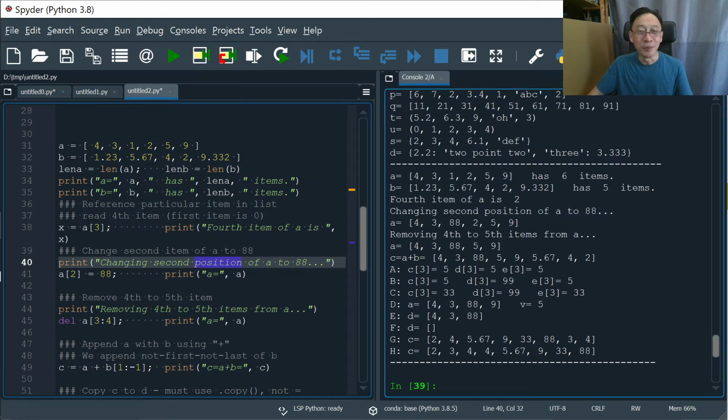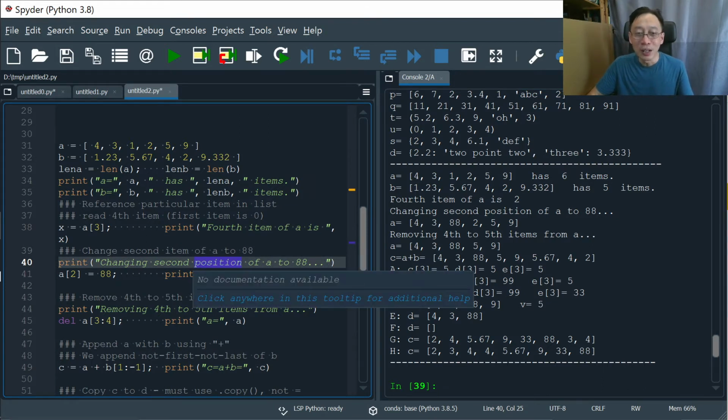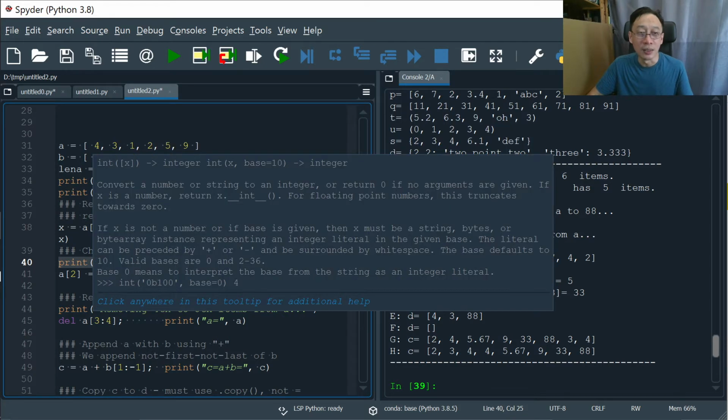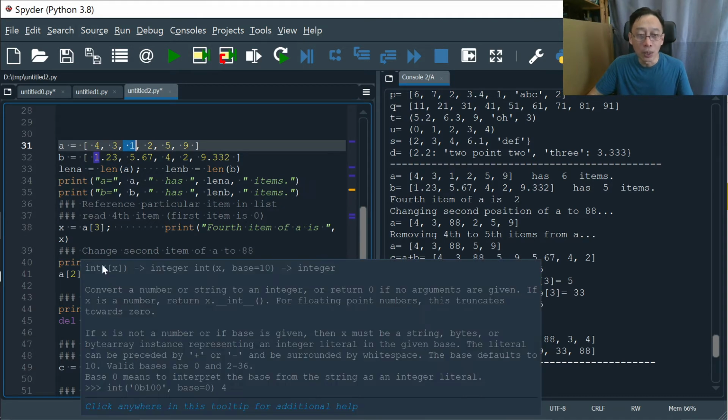Because when we say second item, human-wise, we count first, second, right? We don't say 0th, first, second. Maybe we should do that. But here, let's just stick with the English sense of the word. So the second position means 0, 1, 2. So that's exactly this. I want to update the 1 to 88.